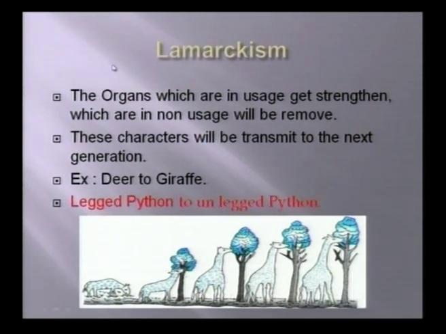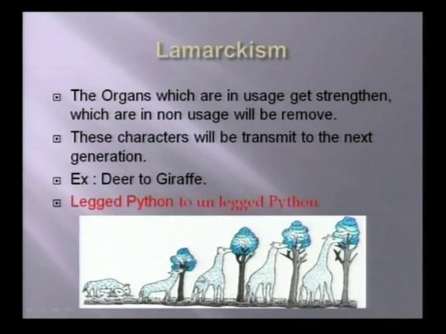Friends, what are you finding here? Yes, there are different stages. In the first stage, there is the deer. What was the deer doing? It's grasping the food. In the next stage, it's trying to catch a high branch.